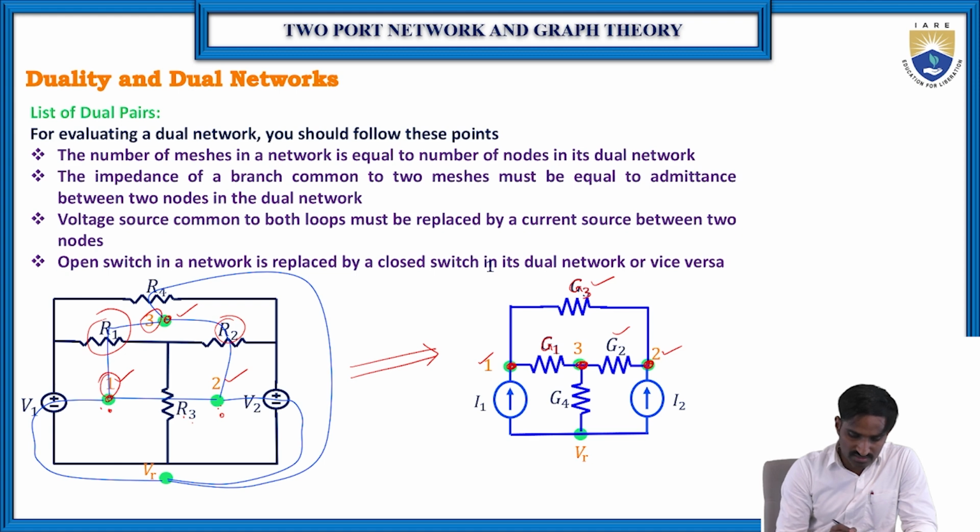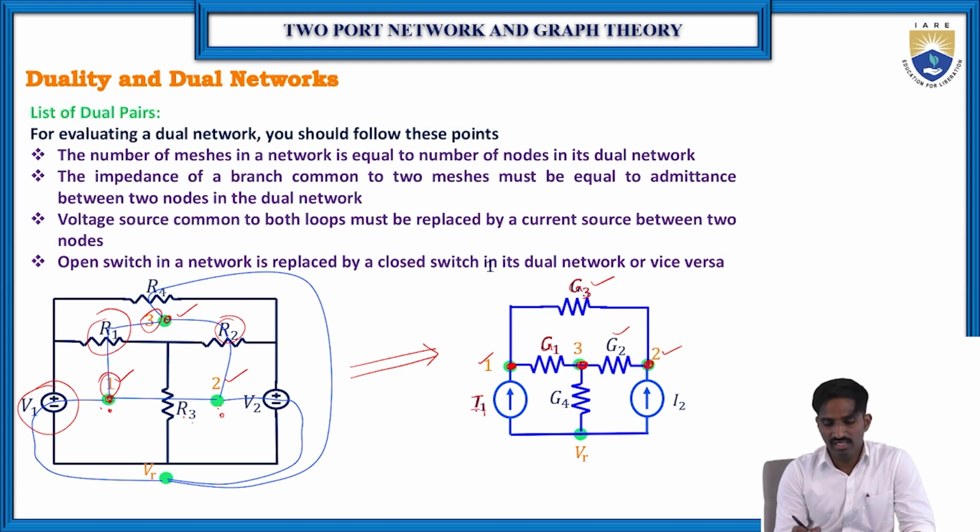Then what about the others? The voltage source is connected to, or referred to, loop 1. According to the duality principle, this voltage source must be replaced with a current source, which should be connected to node 1. That's what you can see here: the V1 becomes I1, and I1 is connected to node 1.